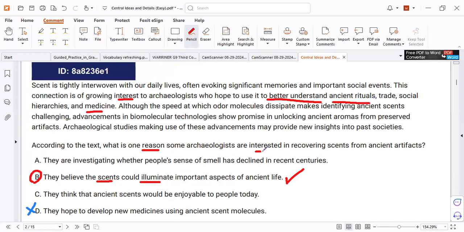So what is the reason they are interested? They hope to do something because this could eliminate. And what does eliminate mean? To better understand the aspects of ancient life: rituals, trade, social hierarchies, behavior, medicine, agriculture, everything. That is the reason behind their interest in recovering sense. That's why we need to have evidence.